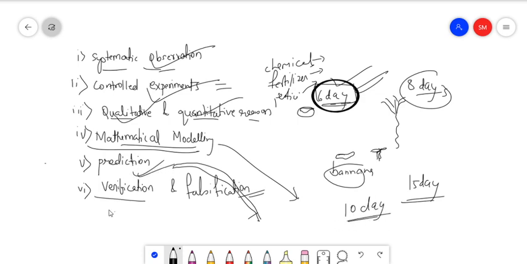Now verification and falsification. It might happen that this formula was applicable to watermelon but was not applicable to cucumber. So this is falsification, meaning my formula is not applicable to this one but is applicable to watermelon. So these are the various steps that we use in the scientific method to analyze the physical world. Moving on to the next topic.